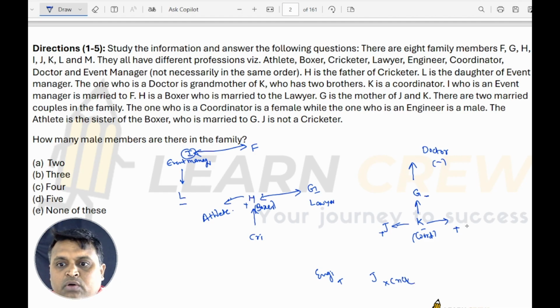So now, how can this be drawn? Combined together, it is given that H and G are a married couple.